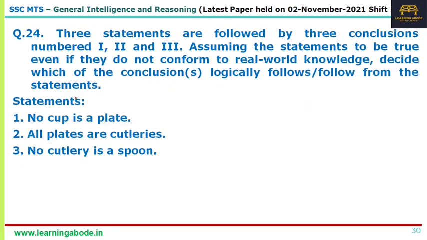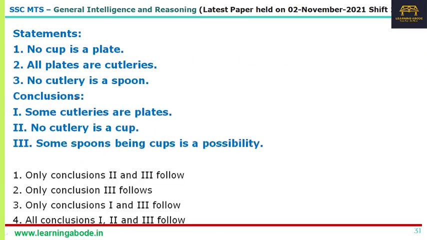Now question number 24, another syllogism question. As I mentioned earlier, usually they give only one syllogism question, but there are two questions here, right? So let me just try to put this here. There are three statements and three conclusions, and we have to see which conclusion is logically possible. So the first statement says no cup is a plate. Okay, no cup is a plate.